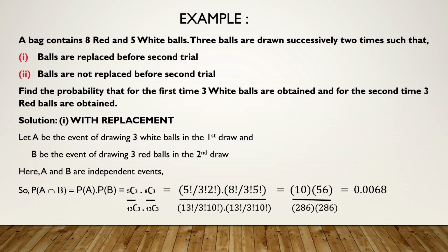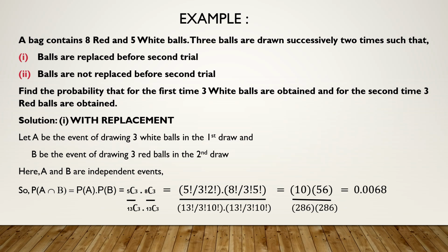Next example, a bag contains 8 red and 5 white balls. 3 balls are drawn successively 2 times, such that the balls are replaced before the second trial, or the balls are not replaced before the second trial. Find the probability that for the first time you get 3 white balls and for the second time you get 3 red balls. So basically you have red and white balls and 3 balls are drawn 2 times. Correct?